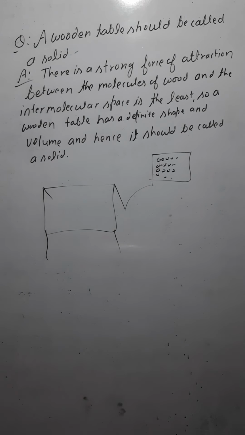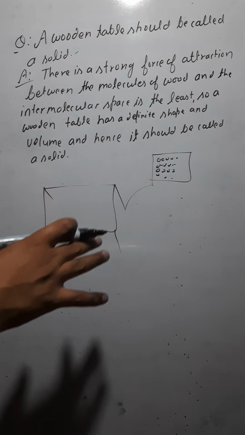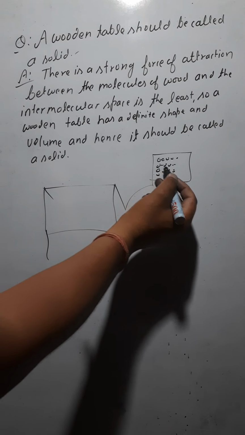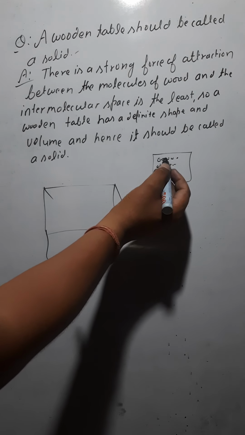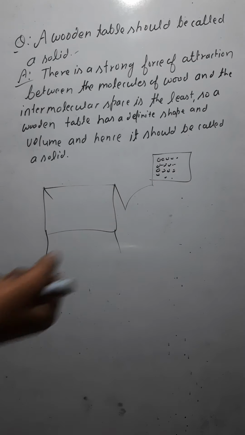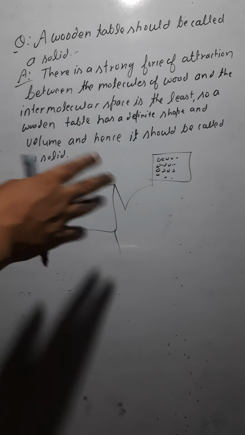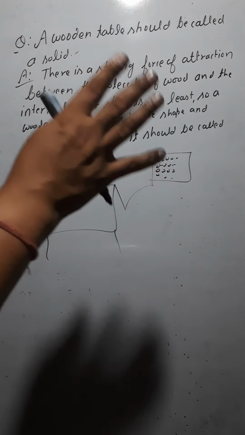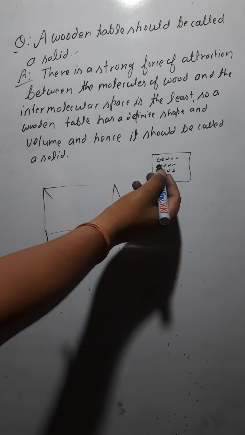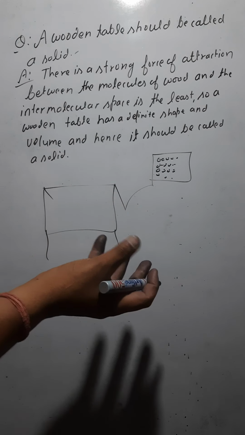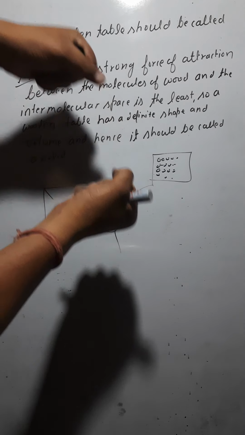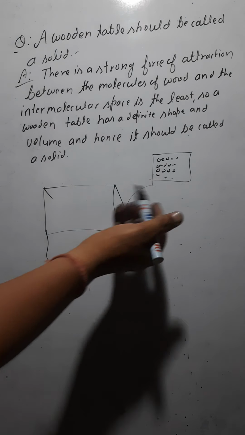Are you getting this or not? The intermolecular space, the space between the particles, is very least. So the wooden table has a definite shape, because the particles are very close and are not going to move apart.